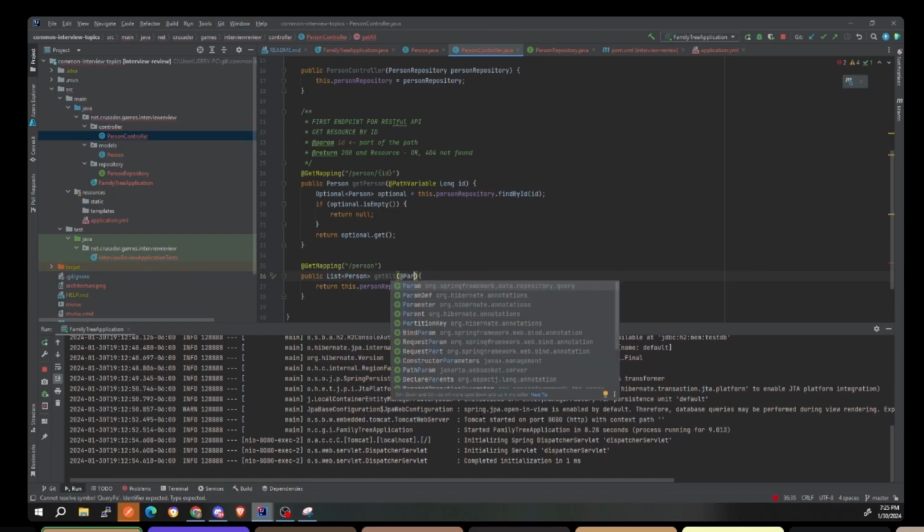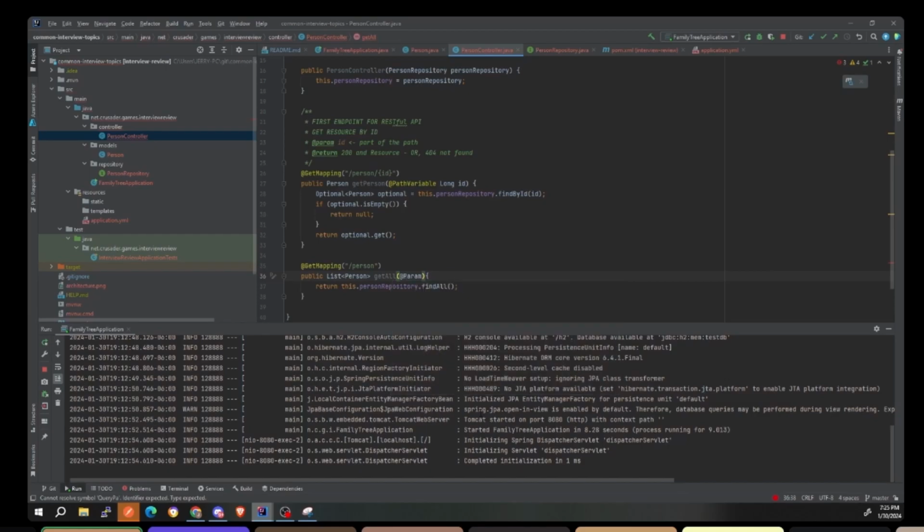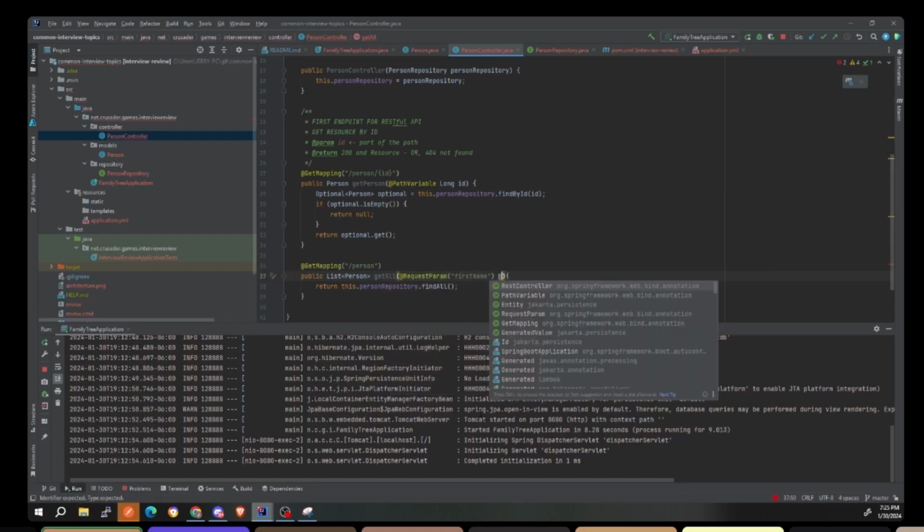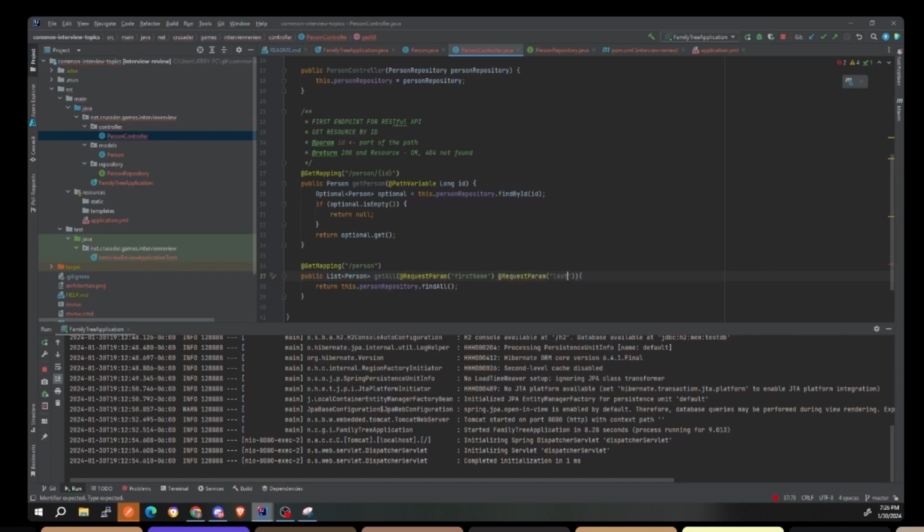Shoot, I forget the annotation. Is it param? Request param. Yes, RequestParam, and then we can do first name, and last name, like this, right? And we can then assign them to these variables here, the parameters. And I think you also have default here too, right? We'll leave it like this.